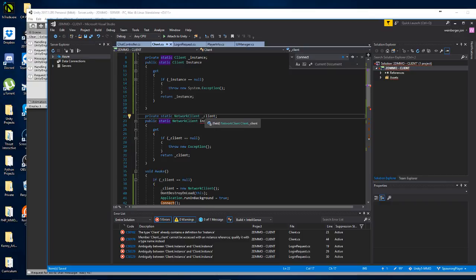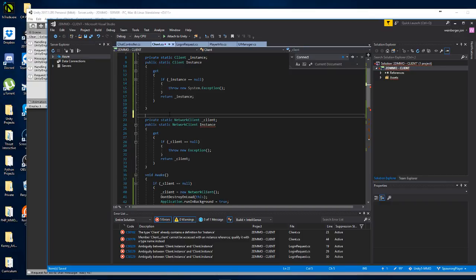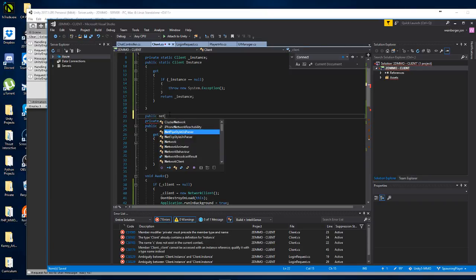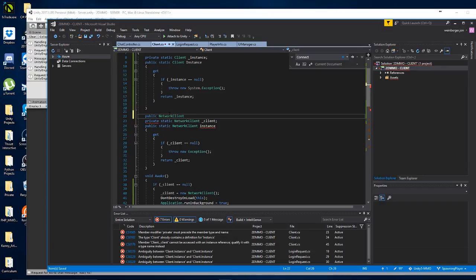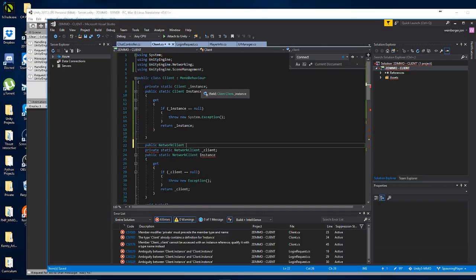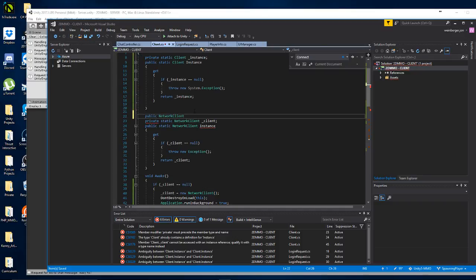Let me see here. Public network client, and we're going to call this... So I want to be able to say client.instance. Oh, I mean, that's why, because I didn't want to have to type client.instance.network client or client.instance.client, you know?